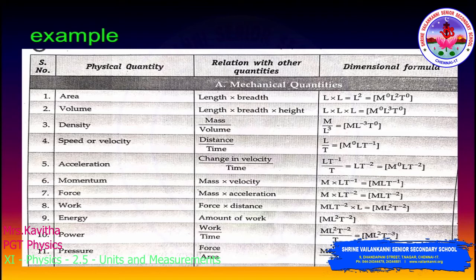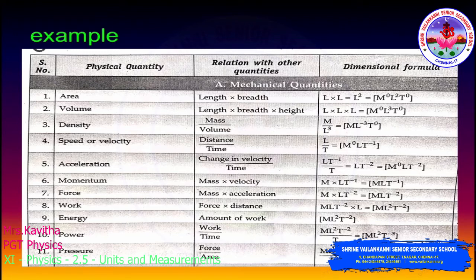For area, the formula you must first know is length into breadth. Only length is involved, so L into L, L square. How do you write the dimensional formula? See, for density, speed or velocity, and for acceleration, we have seen that just now. Momentum is mass into velocity, so M into L T power minus 1. So M L T power minus 1.